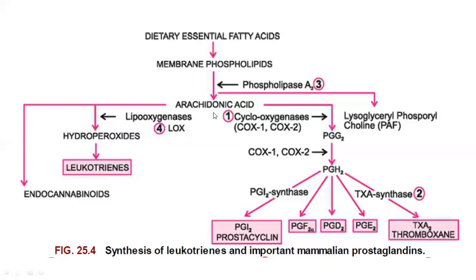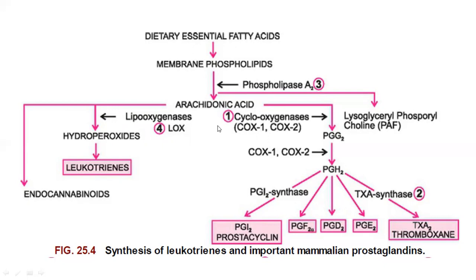Here, corticosteroids inhibit the phospholipase A2 enzyme, so there will not be production of arachidonic acid. This arachidonic acid is converted through two pathways, the cyclooxygenase pathway and the lipoxygenase pathway.